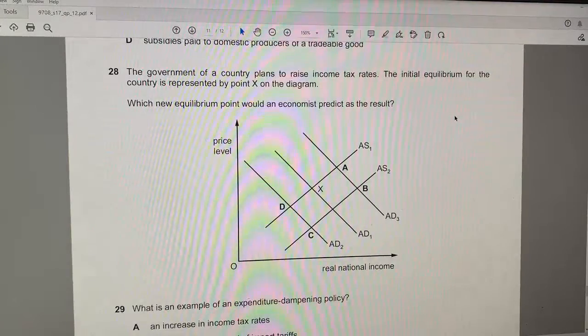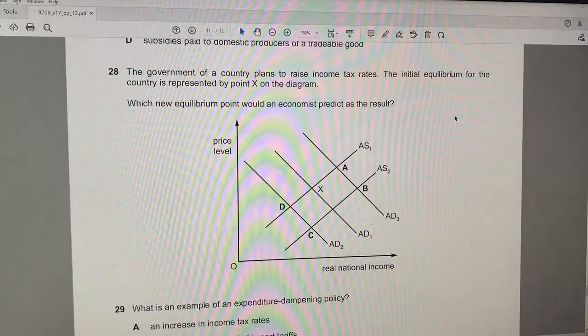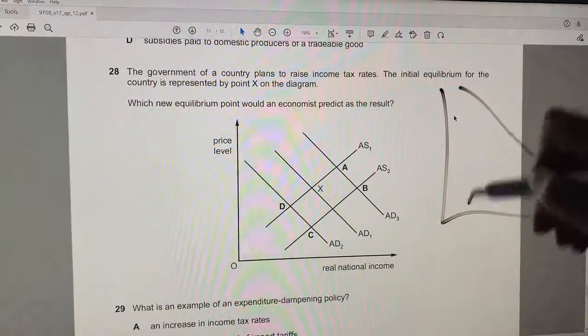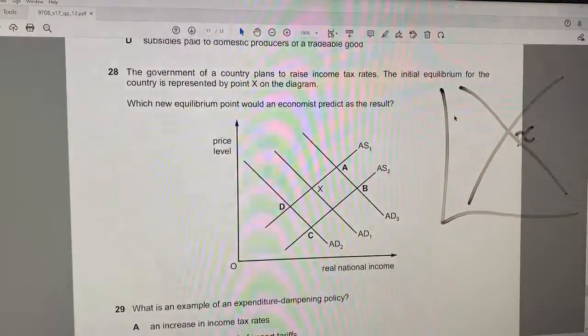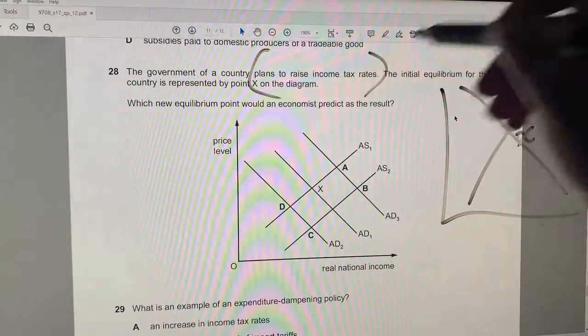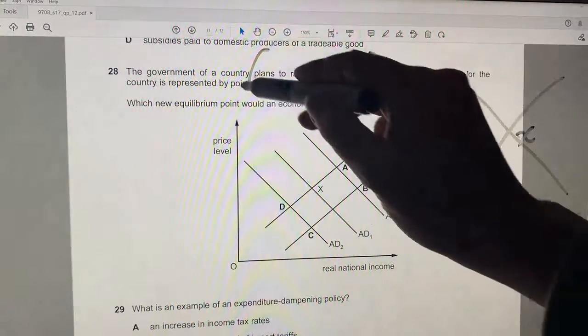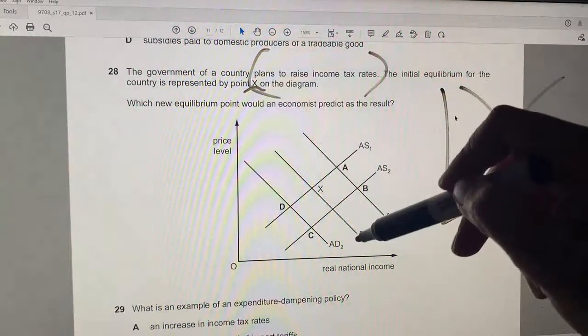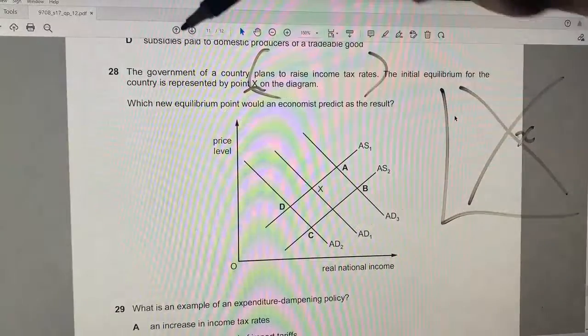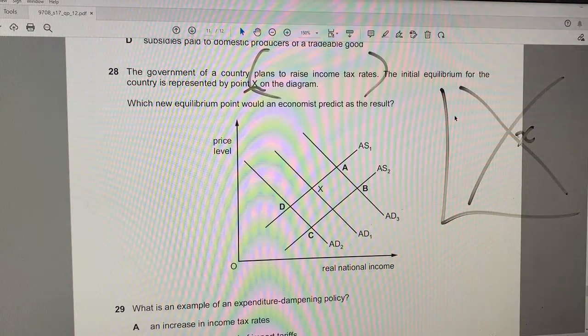Here's question 28 and another one of their, I think they're famous diagrams. So I'll just draw my own over here. The government of a country plans to raise income tax rates. The initial equilibrium is X, of course. Which new equilibrium point would an economist predict as the result?